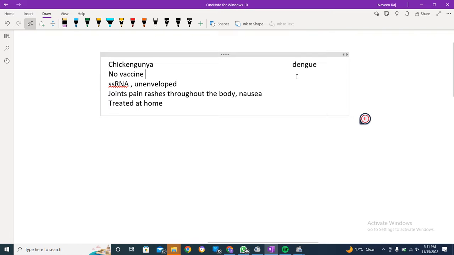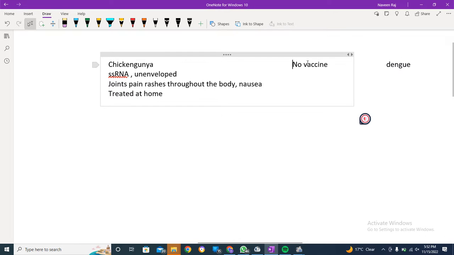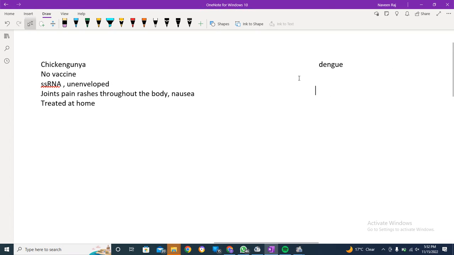The thing is that dengue is again single stranded RNA based, and it is also unenveloped.